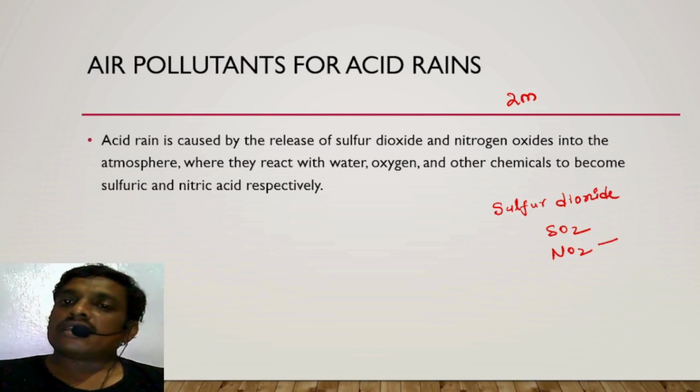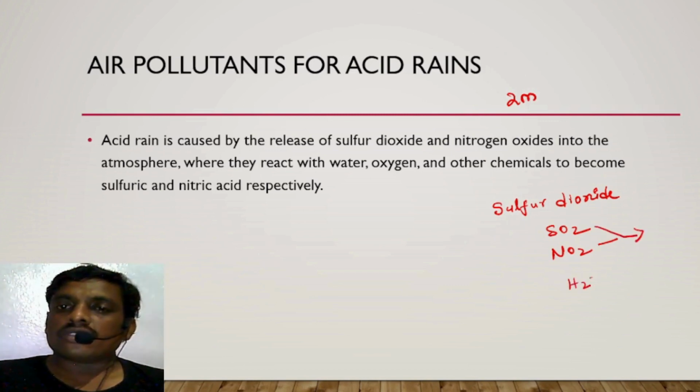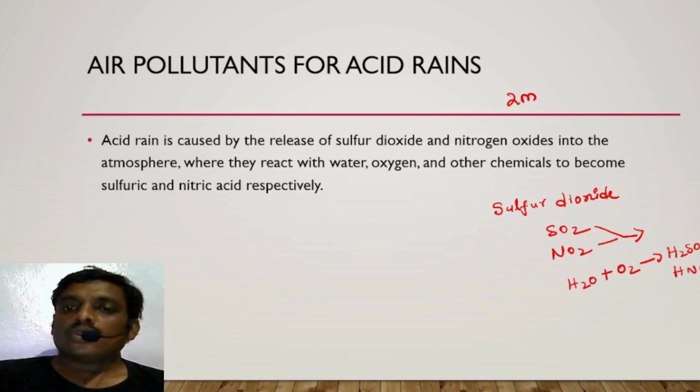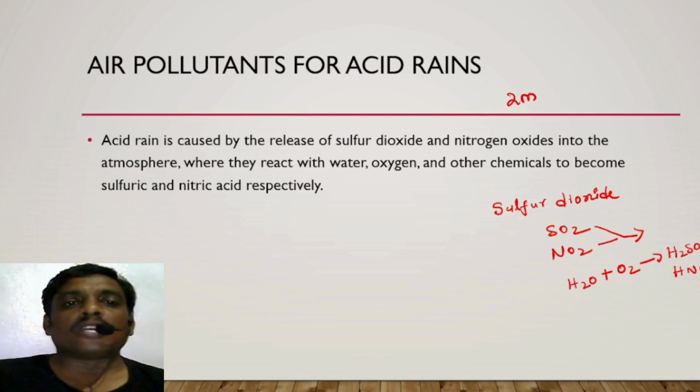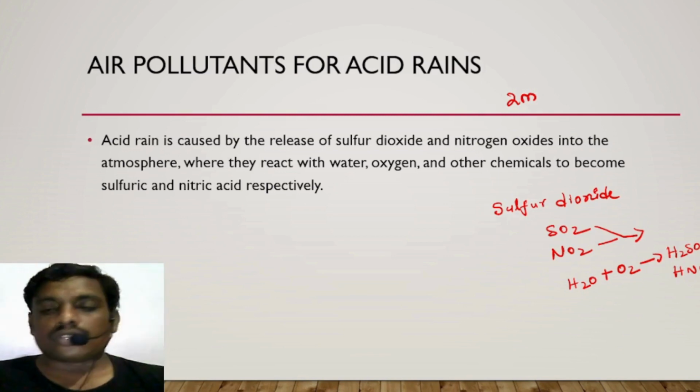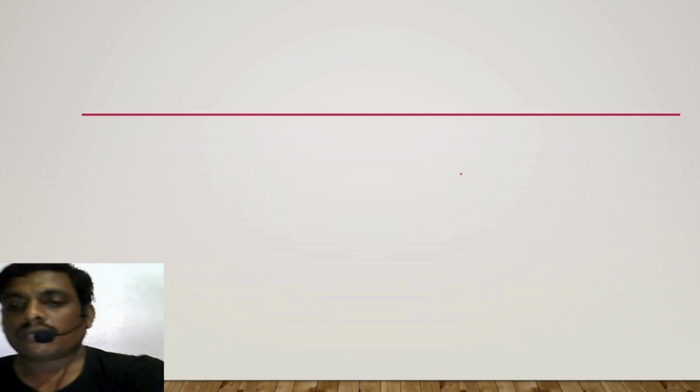When they are released, they react with water and oxygen, forming acidic substances like sulfuric acid and nitric acid. These reactions take place when sulfur dioxide and nitrogen oxides enter the atmosphere.